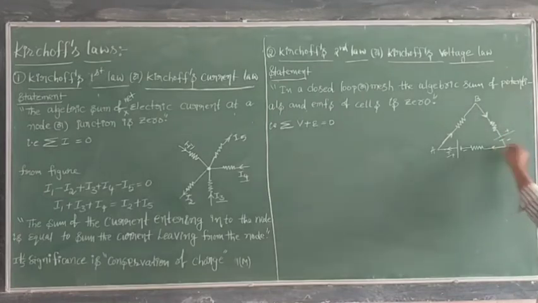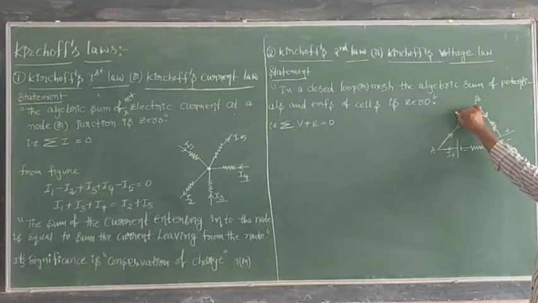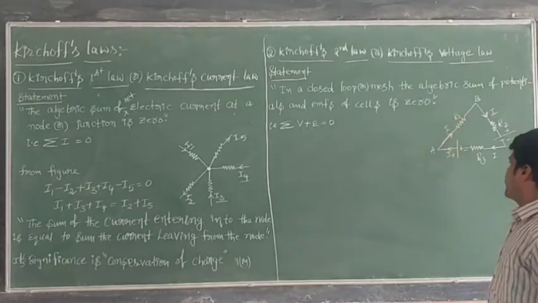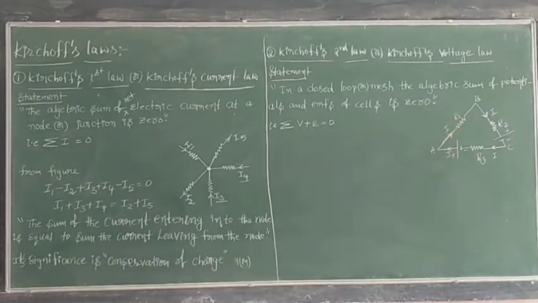Okay, like this, current is flowing in the cell. Here we have resistance R1, resistance R2, resistance R3. How much amount of current is flowing? I. Now like this, one loop is there. To this loop we have to apply the Kirchhoff voltage rule.